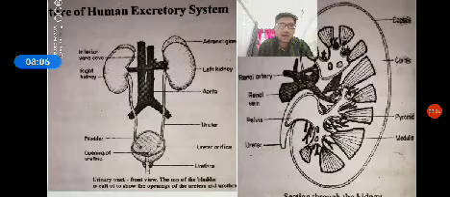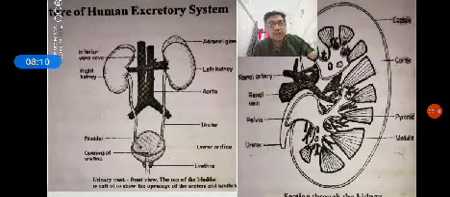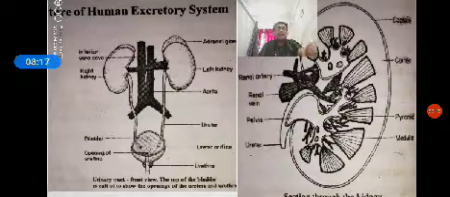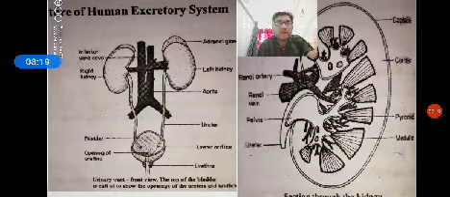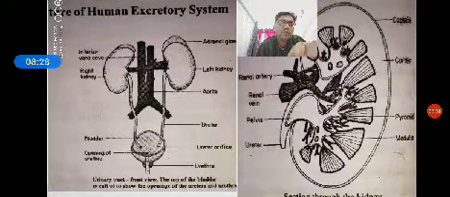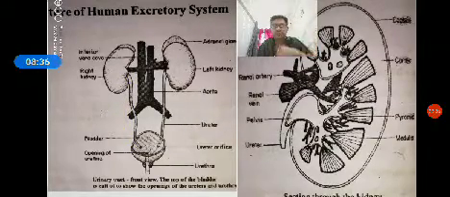In that hilus or hilum, three ducts enter. This is the hilus. The three ducts that enter are the renal artery, the renal vein and the ureter. The renal artery carries the pure blood, the renal vein carries the impure blood, and the ureter carries the urine.